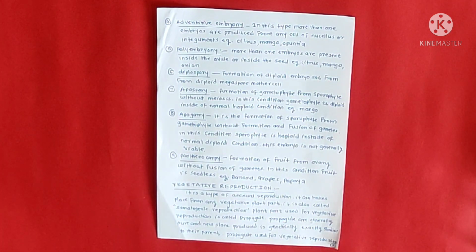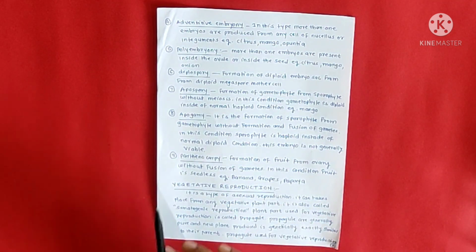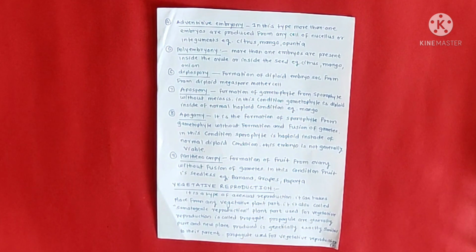Example: mango. Apogamy. It is the formation of sporophyte from gametophyte without formation and fusion of gametes. In this condition, the sporophyte is haploid instead of the normal diploid condition. This embryo is generally not viable.